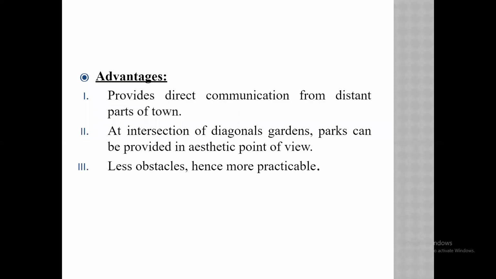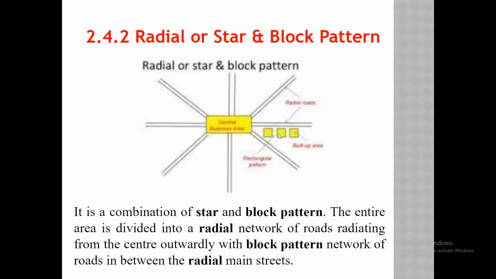Then there are disadvantages also. There is a dangerous intersection at the junctions of the diagonal street and the rectangular street. Here, where the radial road meets the block or rectangular road, at that junction there are more chances of accidents.